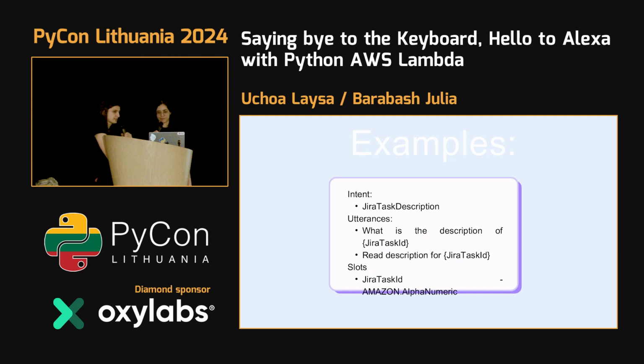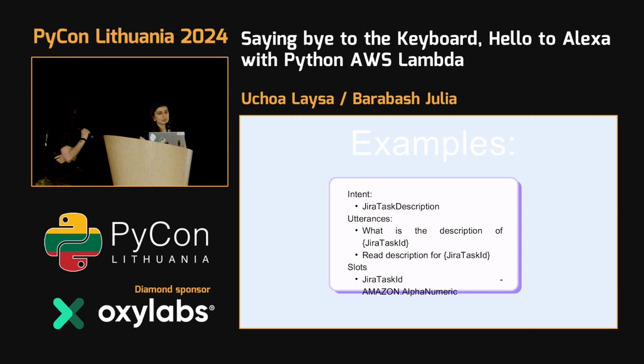So let's now talk about how we can build our Alexa. But before, let's repeat what we went through, so it will be easier for you to understand. As we discussed, we have three different things: intent, utterance, and slots. Here is an example: my intent is to check the description of my project, because sometimes I'm working on the project and I don't want to open another tab, log in, get some information, go to Jira, search, and so on.